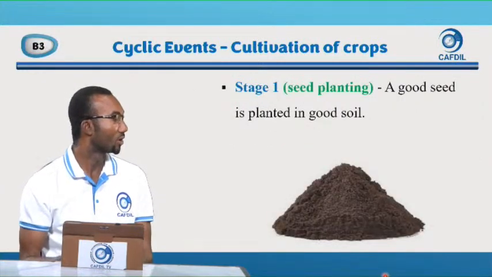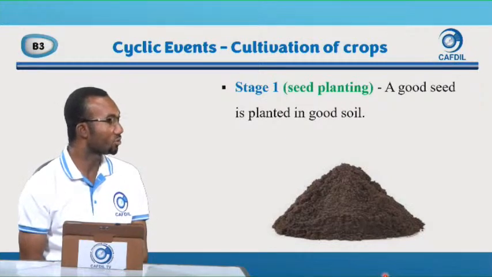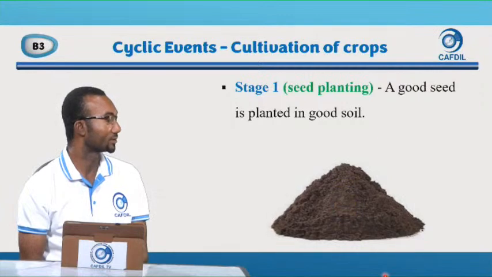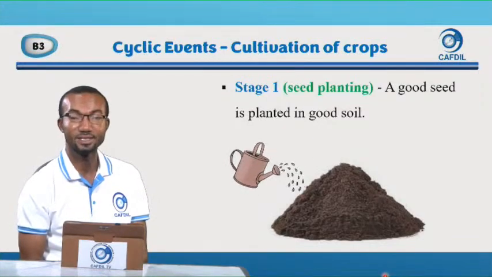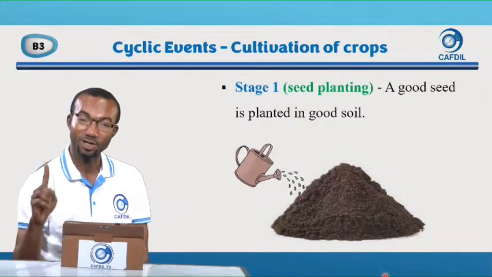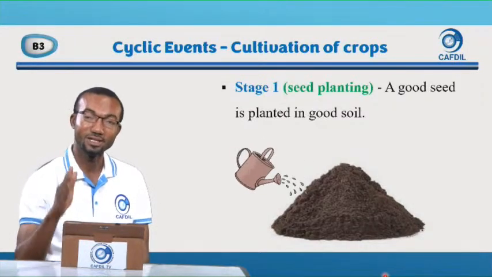So stage 1 in maize cultivation, the first stage, is that a good seed is planted in good soil. So I'll put my maize here, and then I'll cover it. This is a good soil. We call it black soil, good soil, and then I'll water it. So this is the first stage. It's a cycle. Maize planting is also one of the examples of cyclic events, and that is what we are going through.